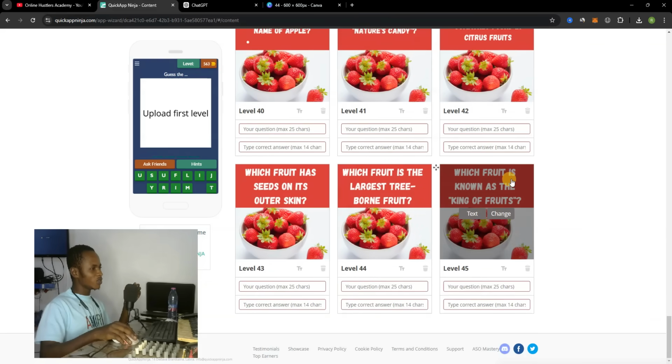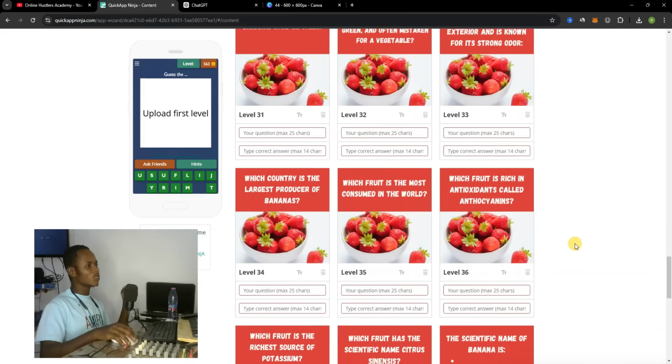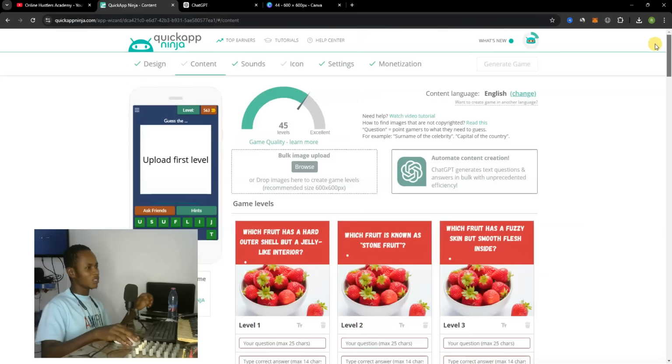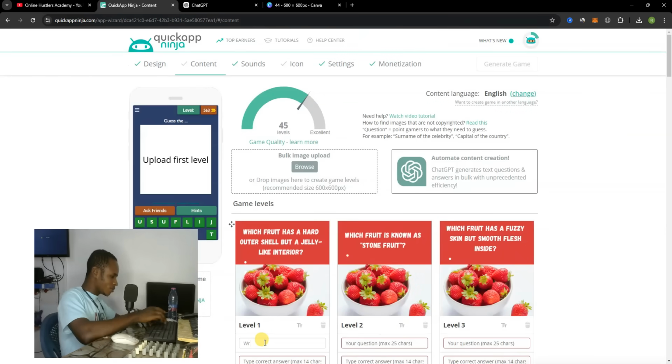You can see which is known as the kind of fruit. So this is question 1. I'm going to start from the top section and type in, write the correct answer.